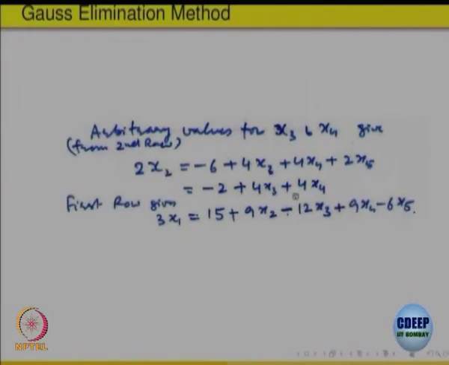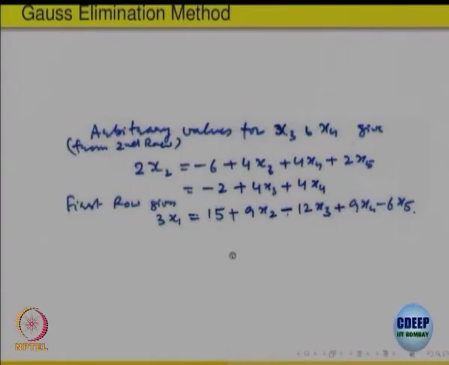But I can keep this in terms of x 3, x 4 and put it in the first equation backward, that will give me 3 x 1 in terms of this, where x 5 is already known, right, x 3, x 4 in terms of 2, x 2 in terms of these two. So, if I put this value of x 2 here, I will get x 1 in terms of x 3 and x 4, right. So, x 1 in terms of x 2, x 3, x 4, x 2 in terms of x 3, x 4, x 5 is already known.